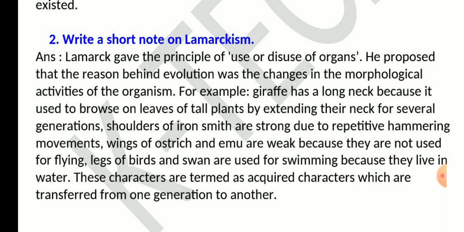Wings of ostrich and emu are weak because they are not used for flying. Legs of birds like swan are used for swimming because they live in water. So these characteristics are termed as acquired characters which are transferred from one generation to another. Understood the answer, children? Good.